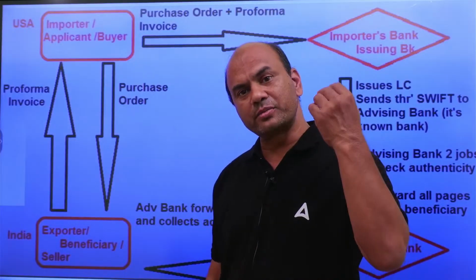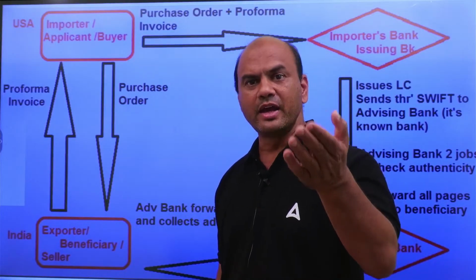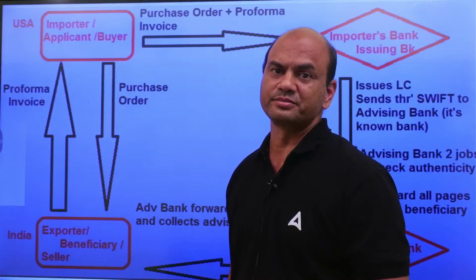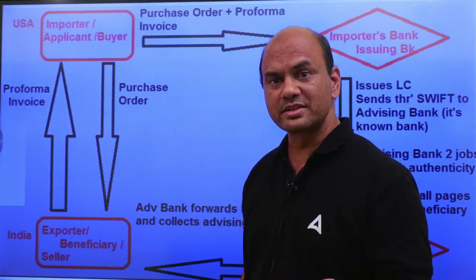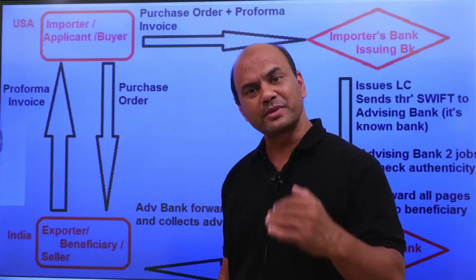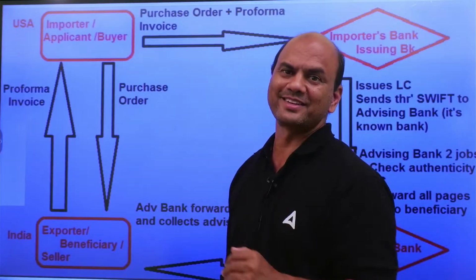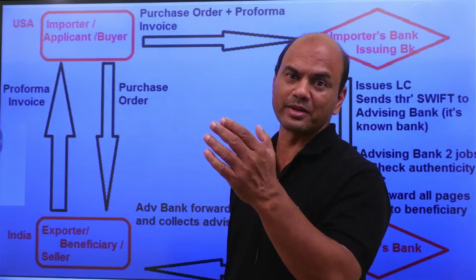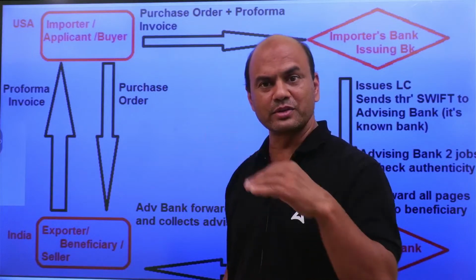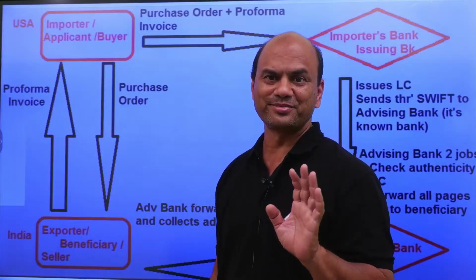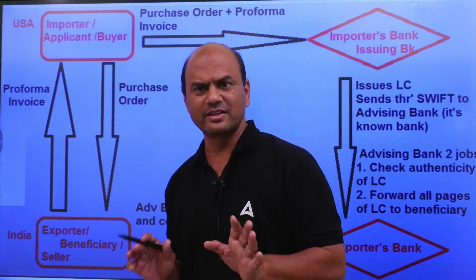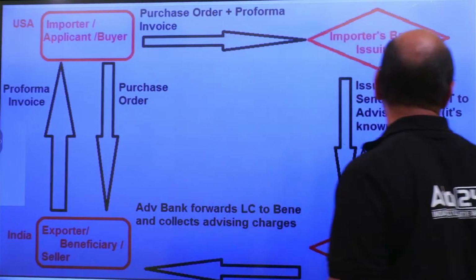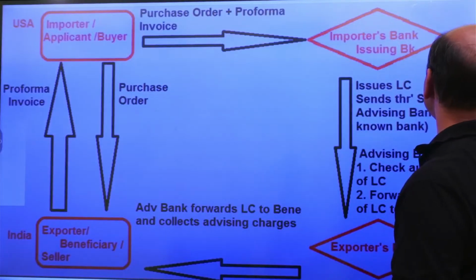LC starts from the issuing bank and goes to the seller. Then you have documents. Documents start from the seller and go to the issuing bank. And then you have money. Money starts from the issuing bank and goes to the seller. Getting this logic? Okay. So LC flow we will be discussing today.